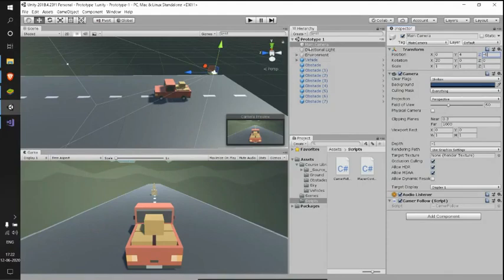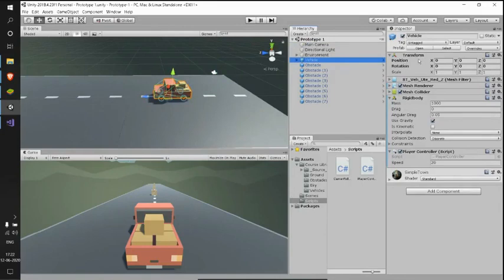In this main camera, we have a script called camera follow. From this camera follow script, we need to somehow access the vehicle position. The vehicle position is present in transform. And as we know, this transform is a component which is attached to this game object vehicle. To get this position reference, as we have to know the position of this car somehow, we need to know the transform component. To know the transform, we need to know the game object itself.